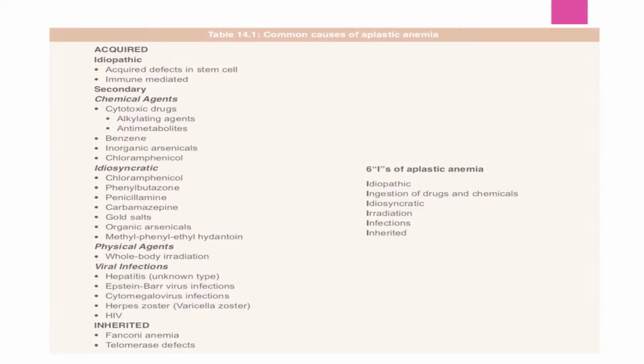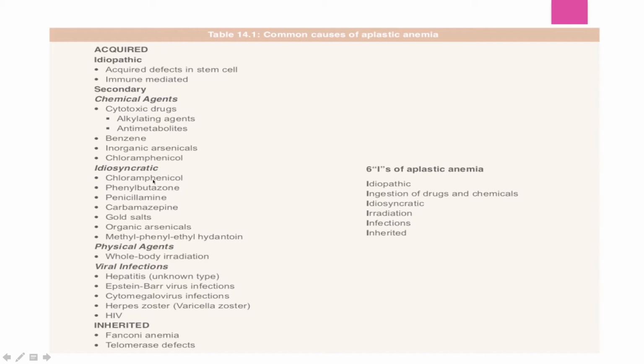Then what are the causes for aplastic anemia? Number one cause is idiopathic, no cause, right? There are defects in stem cells because of some genetic causes or because of no reasons, which are unexplainable reasons. Then secondary causes from some drugs, right? For example, some cytotoxic drugs or some other drugs which the person might be taking, especially for radiotherapy, especially for cancer therapies, the chemotherapies.